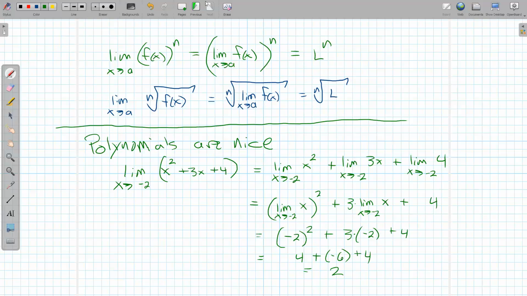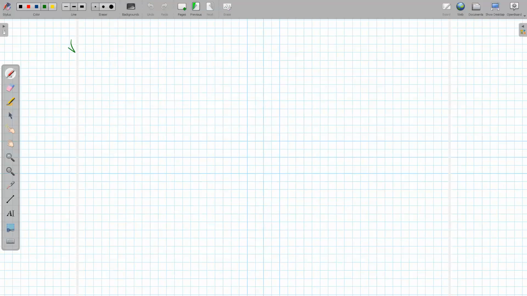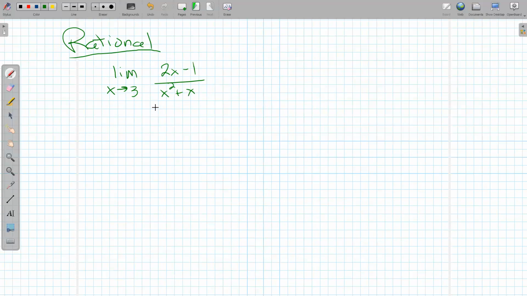Rational functions. As long as a limit of 0 isn't involved, rational functions are pretty straightforward, kind of like polynomials. So if I have the limit as x goes to 3 of, let's try 2x minus 1 over x squared plus x, the rule says as long as the numerator's limit exists and the denominator's limit exists, then this should resolve. And the only way to know if they exist is to check.